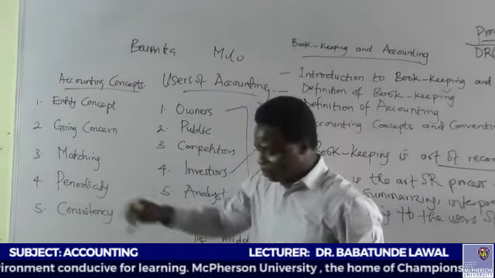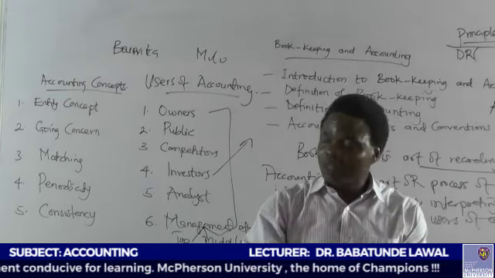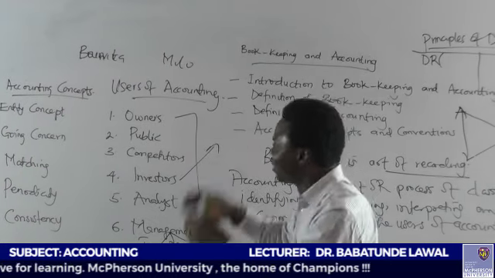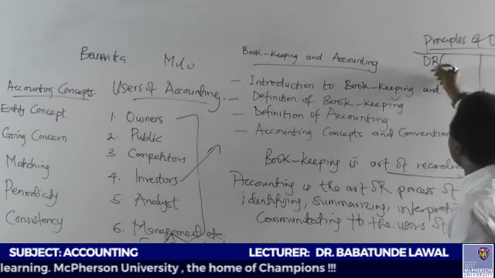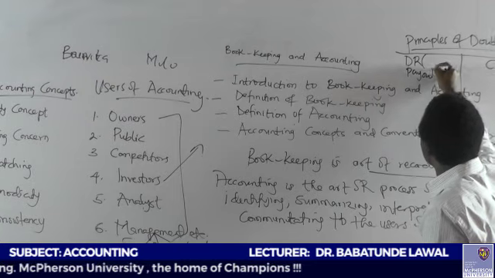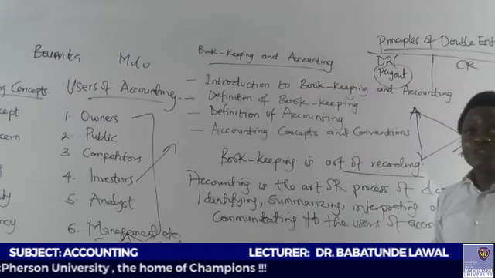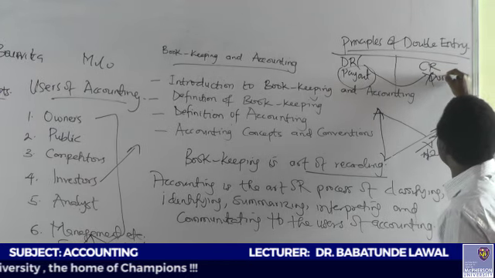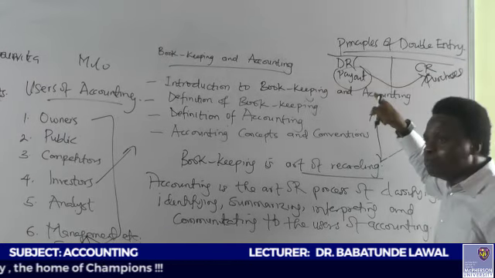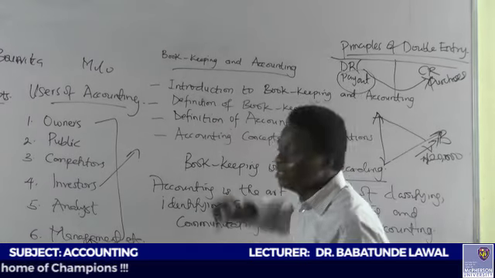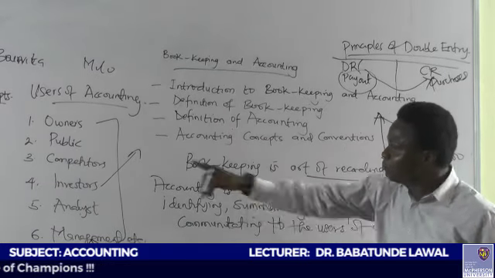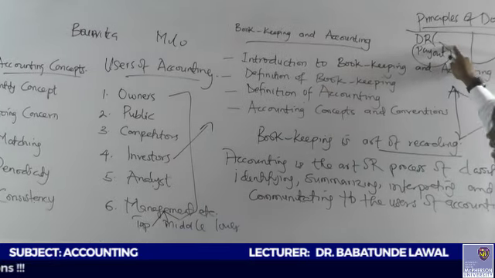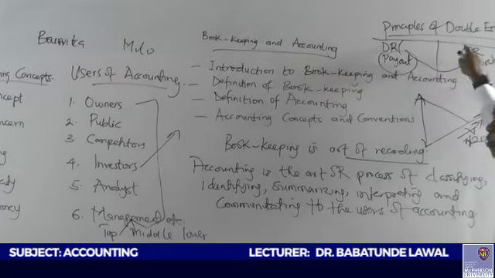Now listen back to the matching concept. What is the matching concept? It says that the right class of account should be processed in a transaction. For instance, when you pay out money, your account is debited, not credited. If you post it to the wrong side, it is wrong posting. You can't put purchases here. So you have not matched the right class of account to where it's supposed to be posted. That is the matching concept. The right account must be posted to the right side, be it debit or credit.